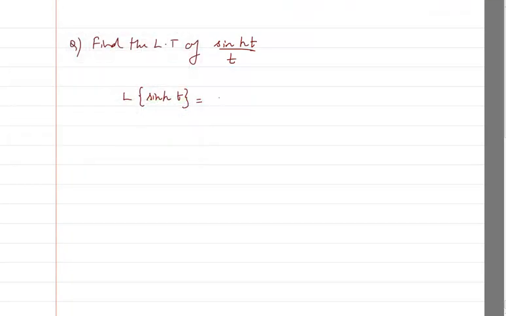We know that sine ht can be written as e raised to power t minus e raised to power minus t divided by 2. You have done this in one of the worksheets.